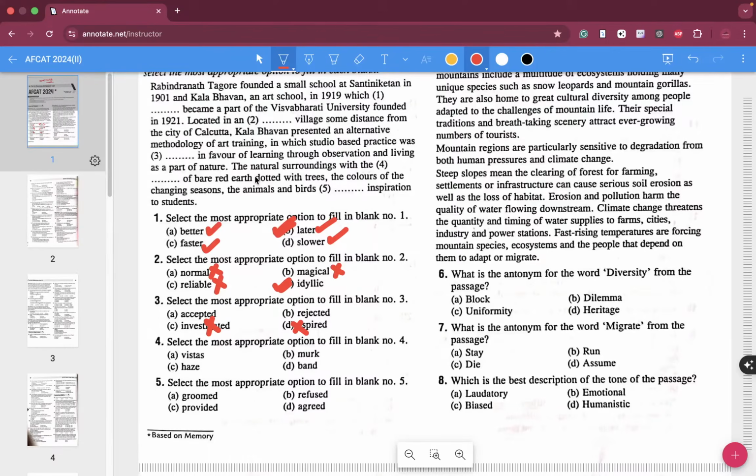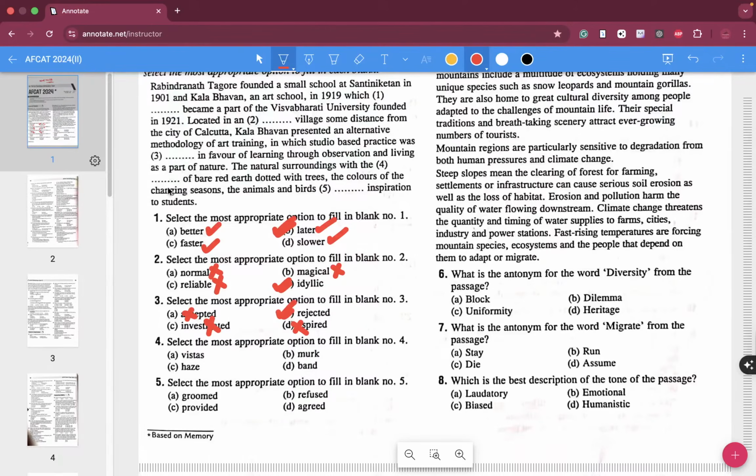In this setup of Rabindranath Tagore, studio-based practice means the normal, traditional way. Obviously that will not be accepted. That will be rejected here. The studio-based practice was rejected in favor of learning through observation and living as part of nature.